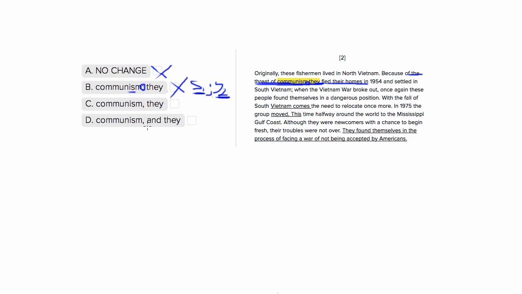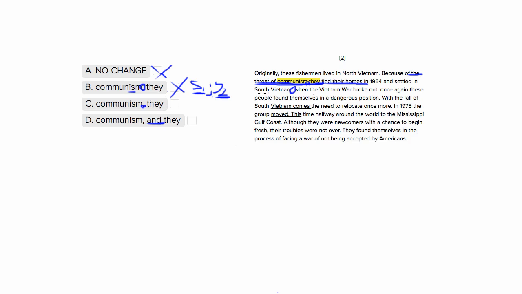They're pretty much the same, except choice 4 introduces this and here, and choice 3 just has comma they. So let's see what happens when we have this and. When we have the and on the other side of the sentence, it'll say, because of the threat of communism and they fled their homes in 1954 and settled in South Vietnam, semicolon.